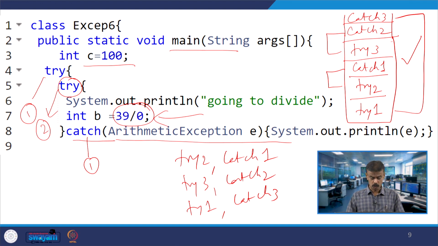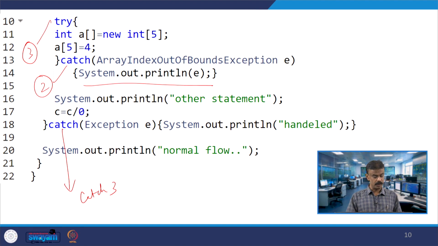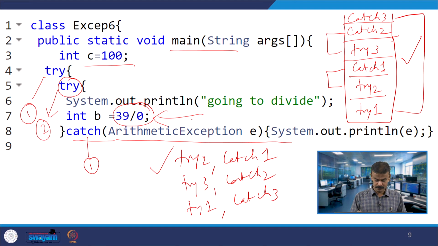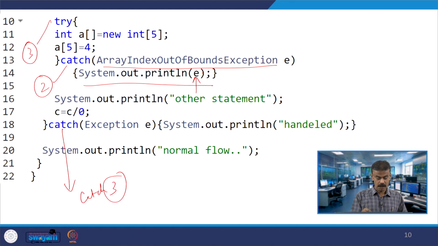Alright. So, 2 1 done. Then I will go for try 3 and catch 2. So, here you have array out of bound. So, whatever array index out of bounds corresponding exception will be printed, and then it is printing other statement. So, first I will print going to divide. Then arithmetic exception will be printed, right. Then array index out of bound will be printed, then other statement will be printed, right.